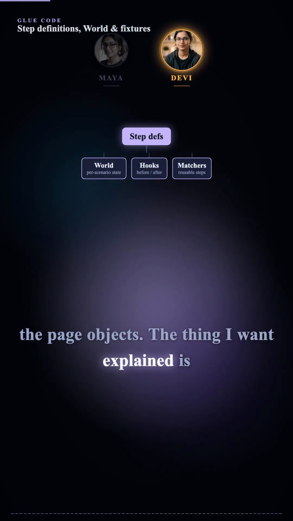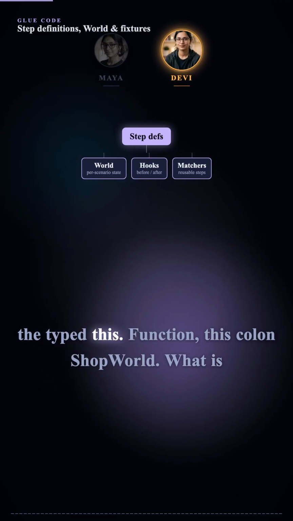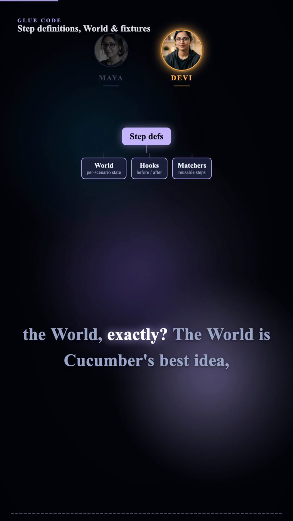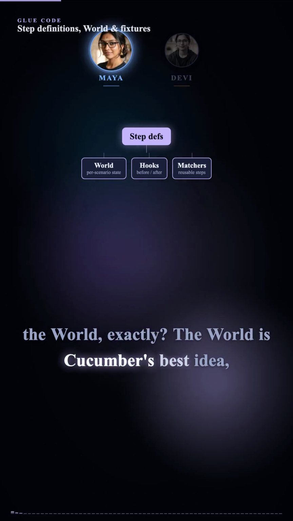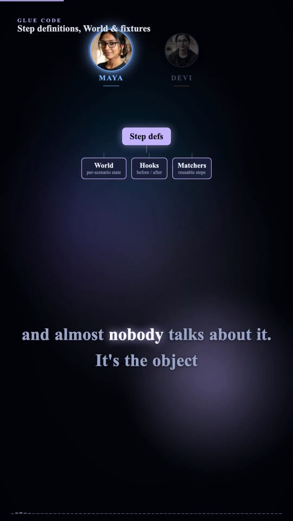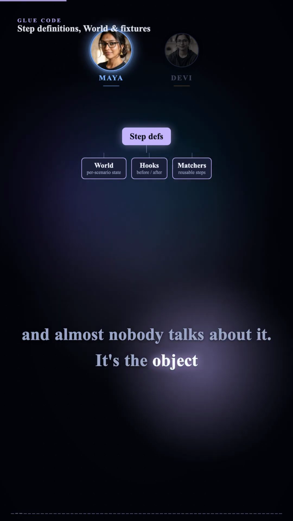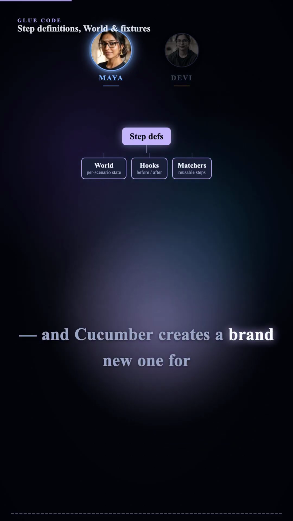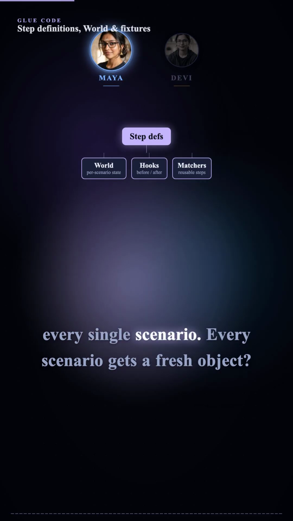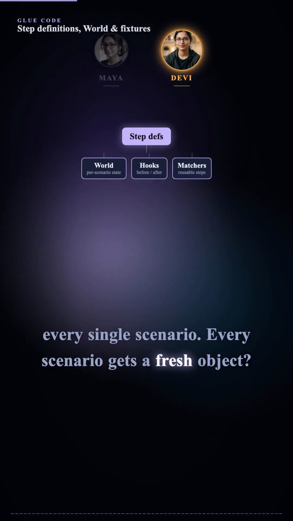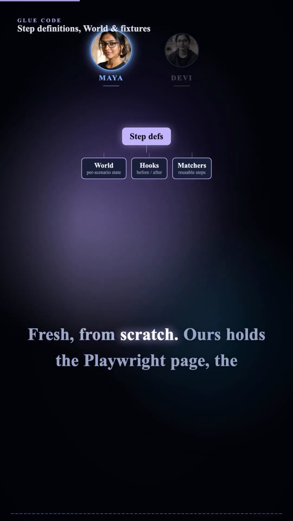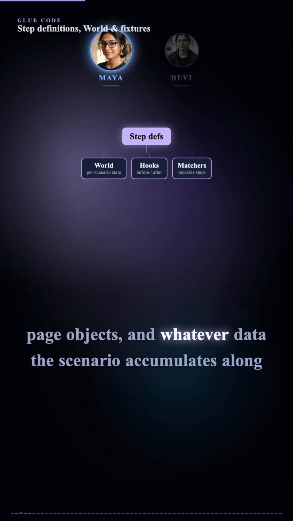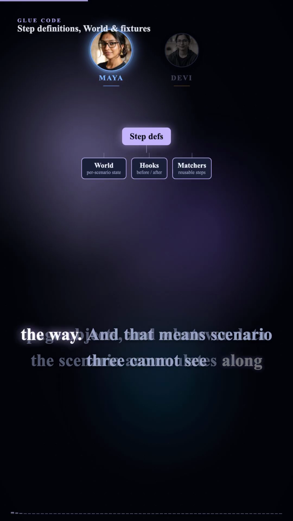The thing I want explained is the typed this. Function, this: ShopWorld. What is the world exactly? The world is Cucumber's best idea, and almost nobody talks about it. It's the object that this points to inside every step, and Cucumber creates a brand new one for every single scenario. Every scenario gets a fresh object? Fresh, from scratch. Ours holds the Playwright page, the page objects, and whatever data the scenario accumulates along the way.